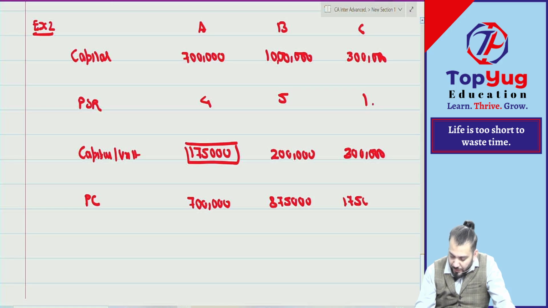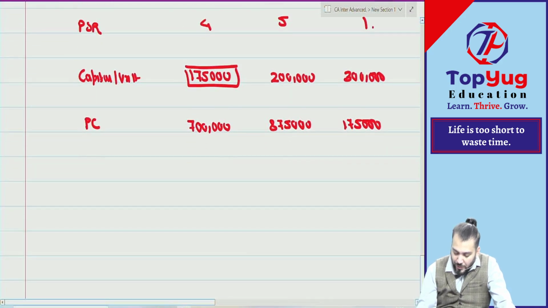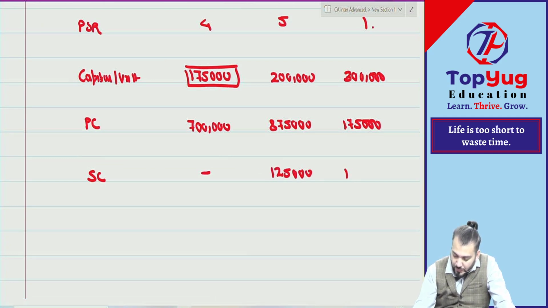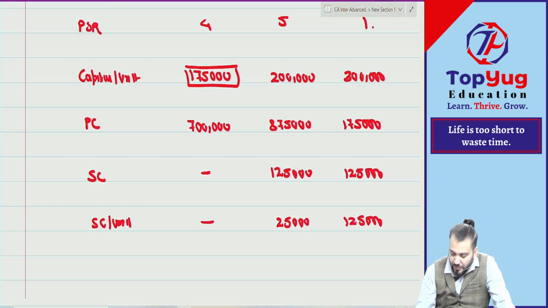1 lakh 75,000. So we'll find out surplus capital: nil, 1 lakh 20, 1 lakh 25,000. Then once again find out surplus capital per unit of profit. This is how much? 25,000, 1 lakh 25,000.